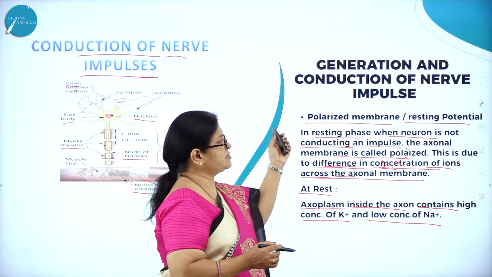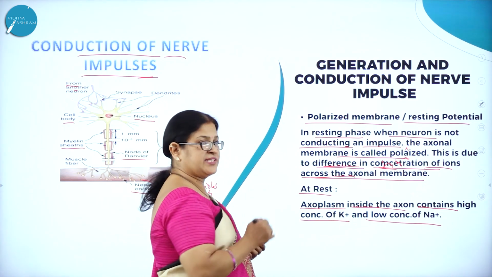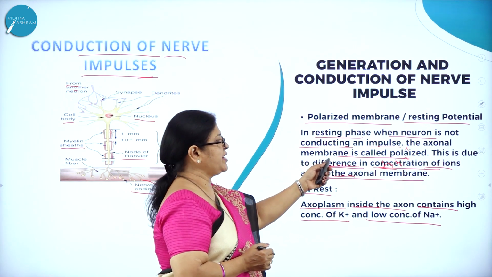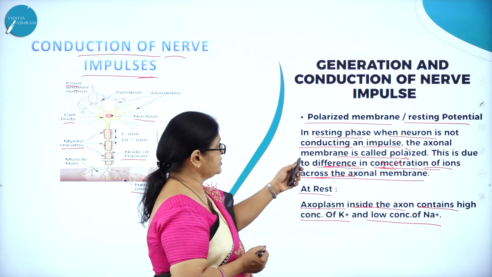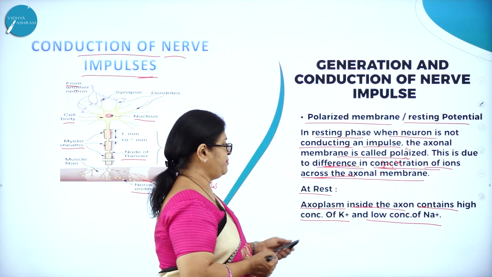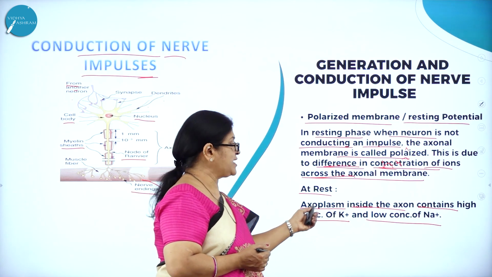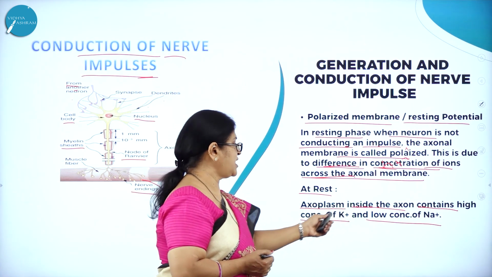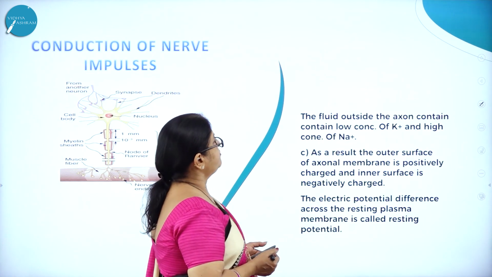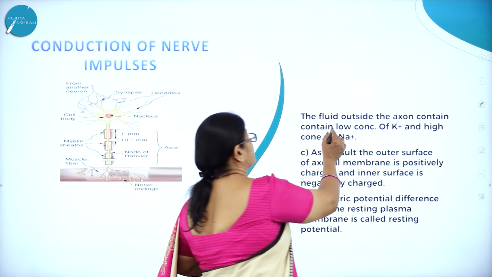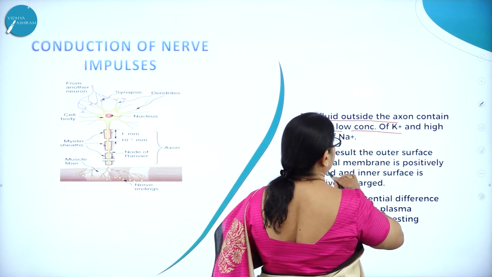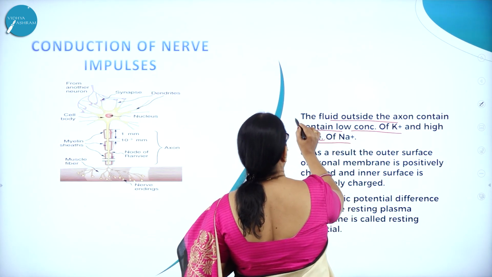So what is polarized membrane or resting potential? In resting phase, when neuron is not conducting an impulse, the axonal membrane is called polarized. This is due to difference in the concentration of ions across the axonal membrane. So at rest, axoplasm inside the axon contains high concentration of potassium and low concentration of sodium, whereas the fluid outside the axon contains low concentration of potassium and high concentration of sodium.